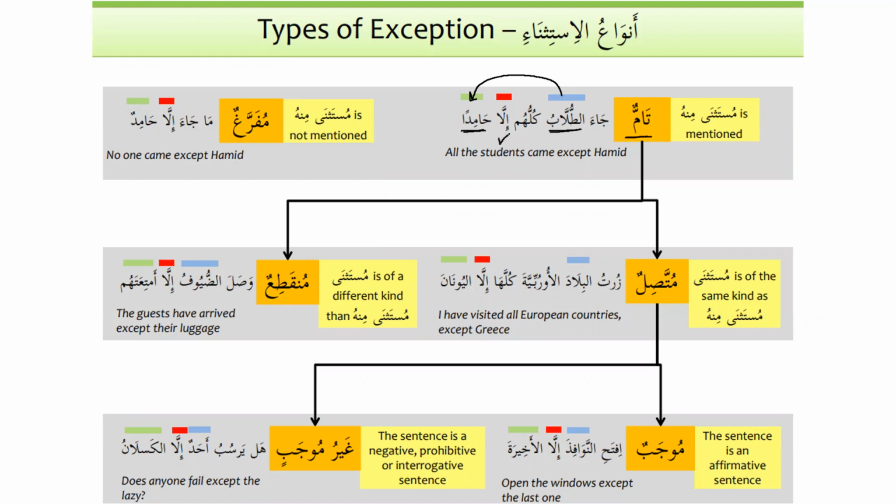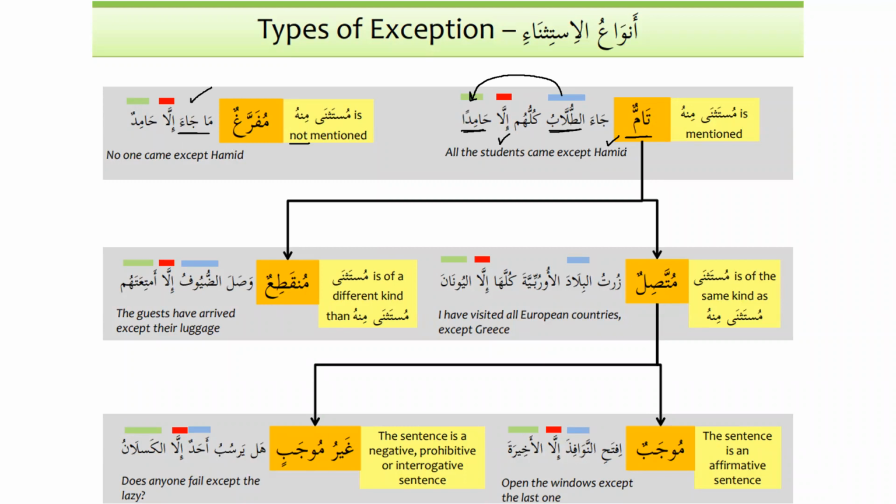All the students came except Hamid. So we have students and we have Hamid. That's number 1. Number 2, mufarraghun. Mufarraghun is very easy. In this one, mustathna minhu is not mentioned. Ma ja'a illa Hamidun. No one came except Hamid. So we know that we don't have anyone or any category over here from where we are taking Hamid out. So this is very, very easy, inshallah, and the i'rab is also very easy for this one.